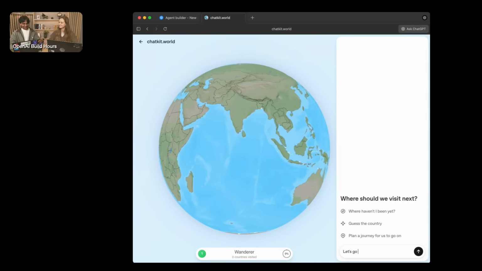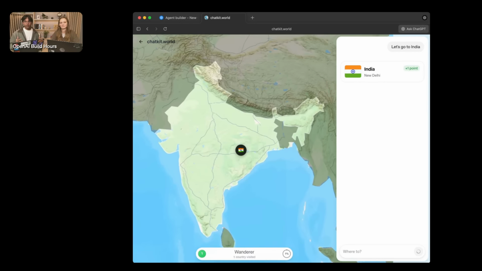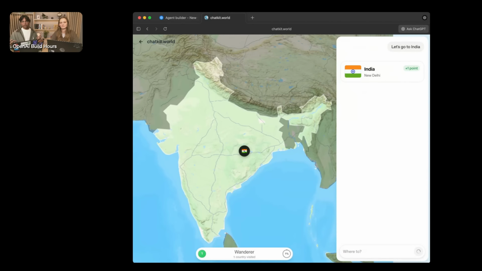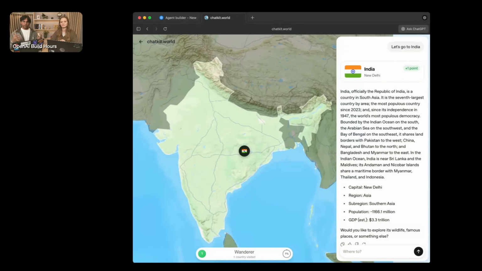So what we should see here is another Agent Builder powered workflow, but we can see how not only did a widget populate on the right side, we actually were able to control the JavaScript that was rendered on the actual website itself. So being able to have this customizability and portability into the websites and browsers that you use every day is something that we find really fascinating with ChatKit. That was the fastest trip to India I've ever taken.